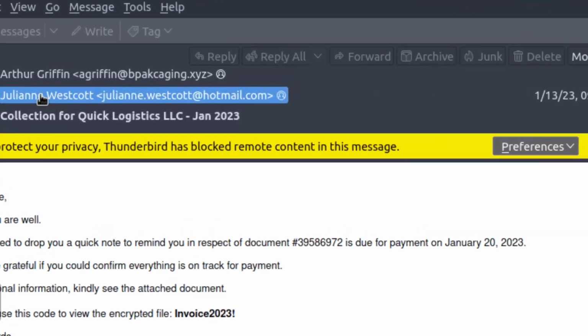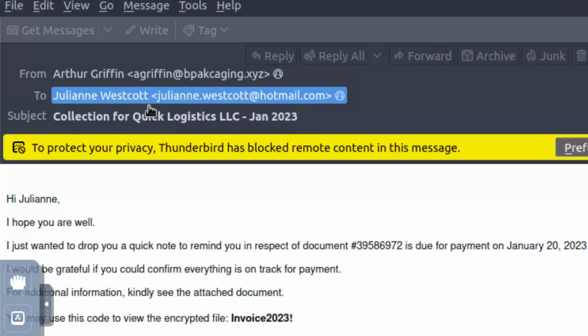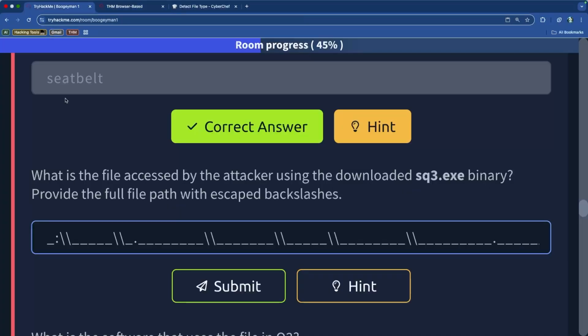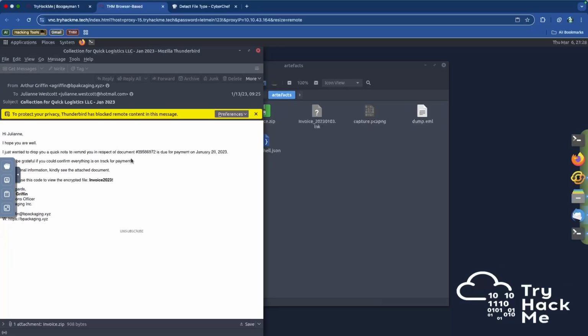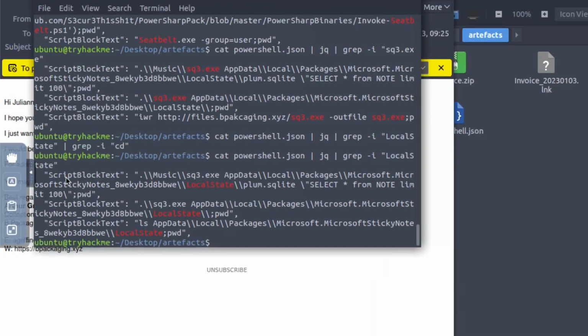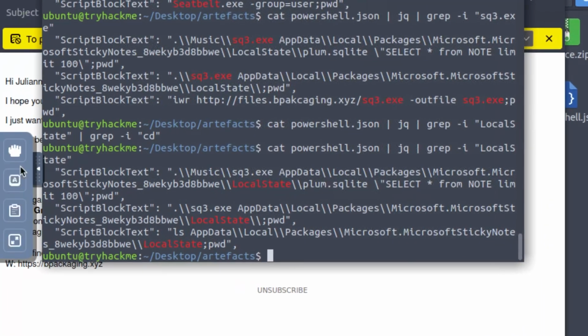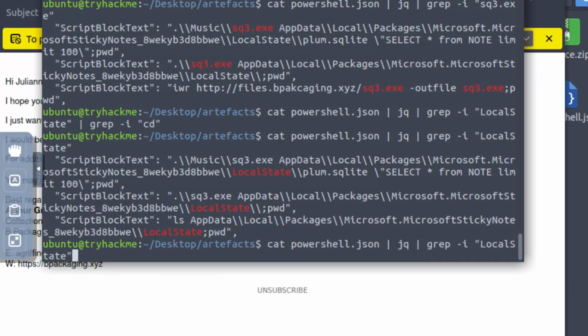It's Westcott. So if the compromised user is Westcott, then we can probably find references to J Westcott and plum SQLite most likely. So let's see if we can do something like that.